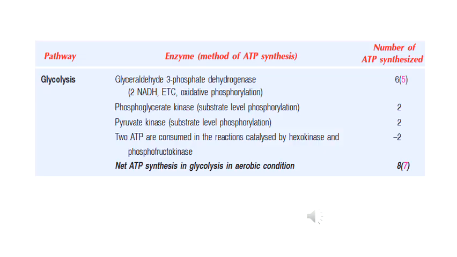And the third step, pyruvate kinase enzyme, again activates substrate level phosphorylation. So the total number of ATPs is 2, and 2 ATPs are consumed in the reactions catalyzed by hexokinase and phosphofructokinase, that is the first step and the third step. So minus 2. So the total number of ATP synthesized in aerobic condition is 7.